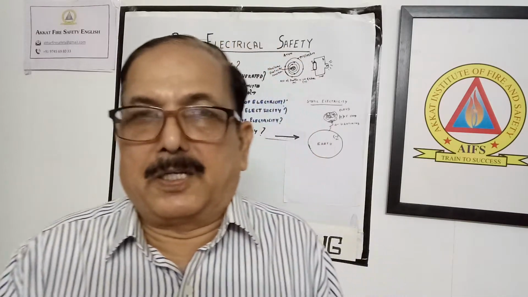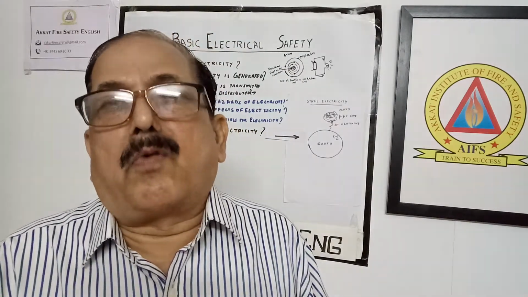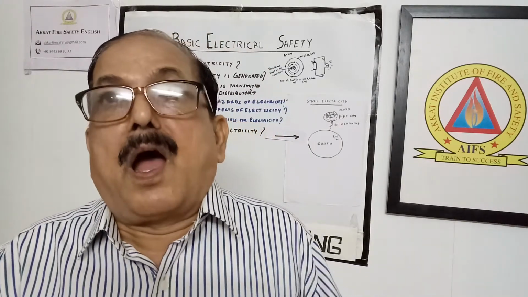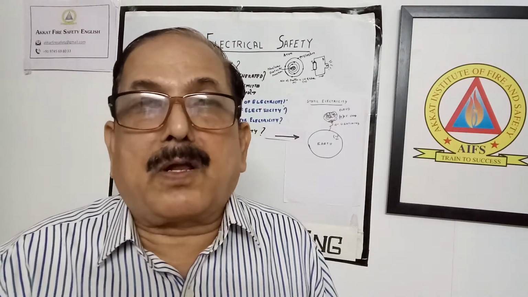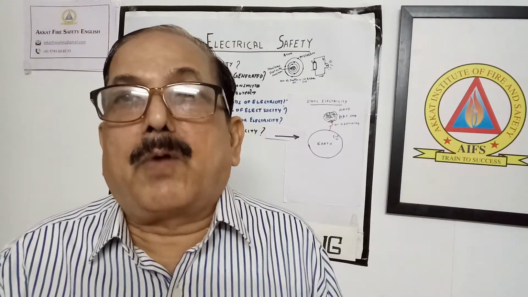Let us imagine one condition. In this atom, 8 electrons are there and 8 protons are there. Because of some reason, one of the electrons jumps to another atom. Then what will happen to the first atom? It has a deficiency of one electron. That means here 8 protons and 7 electrons are there. So the number of charges is more in the protons, which means this particular atom is going to become positively charged. Then the atom which has received that additional electron, what will happen?